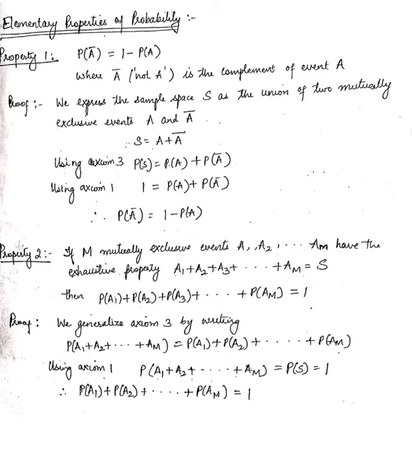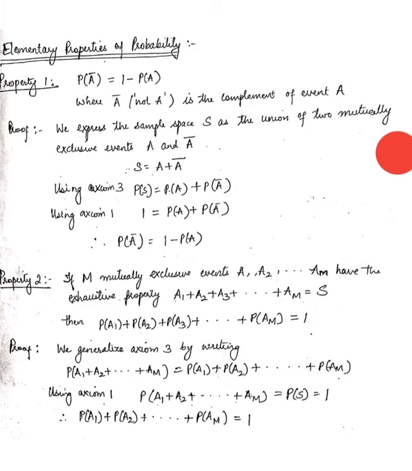So the probability of A1 plus A2 plus till Am is equal to the probability of the sample space S, which is equal to 1. Therefore, the probability of A1 plus the probability of A2 plus till the probability of Am will be equal to 1. So this is the simple proof for it.